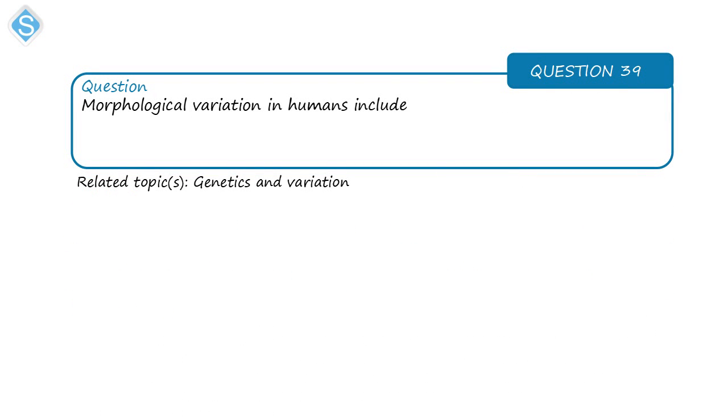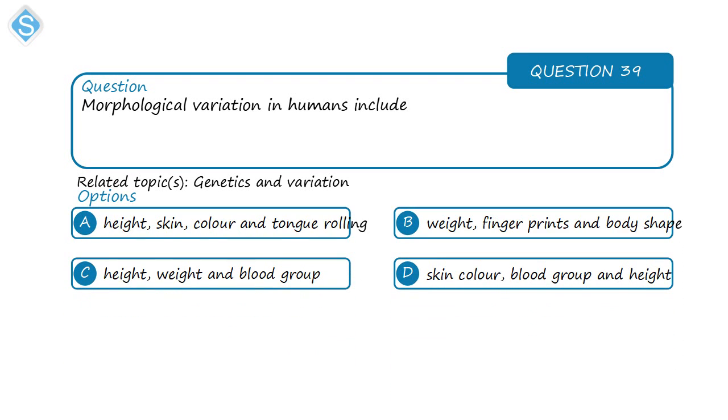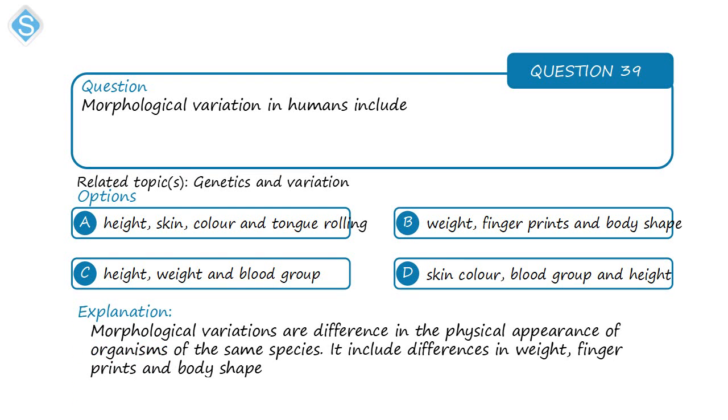Next question on genetics and variation. Morphological variation in humans include. So morphological variation means variation in the physical appearance of the organism, and this has to do with things like weight, fingerprints, and body shape. So morphological variation in humans include weight, fingerprints, and body shape. So these are physical differences in people. But things like blood group, it's not a morphological, it's a genetic variation.